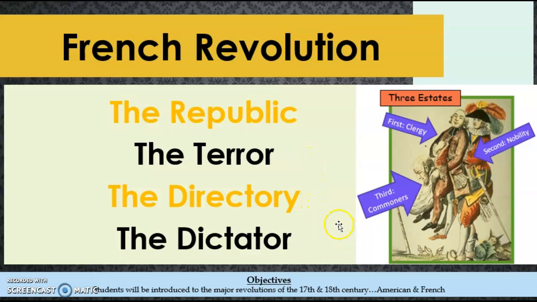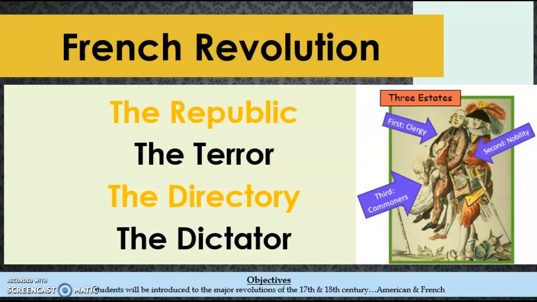King Louis thought he could stop this by locking the meeting room, but that didn't work, and the third estate had enough and, inspired by the American Revolution, decided to stand up for themselves and limit the power of the king. They wrote up the Declaration of the Rights of Man based on the American Declaration of Independence and Constitution, and began to say, these are the things we want, you need to provide these things.